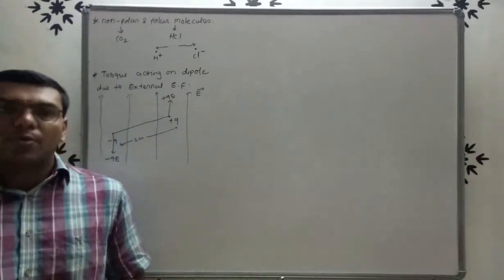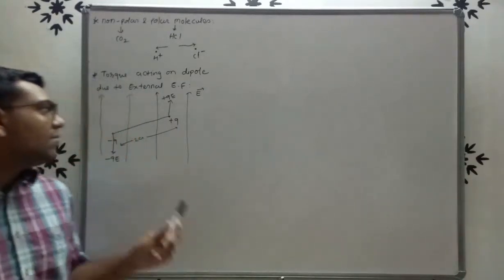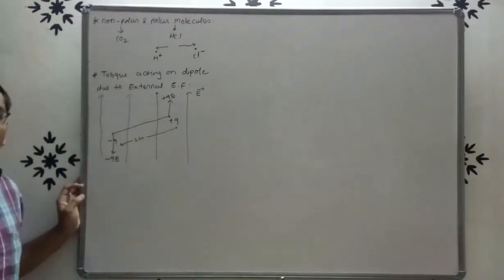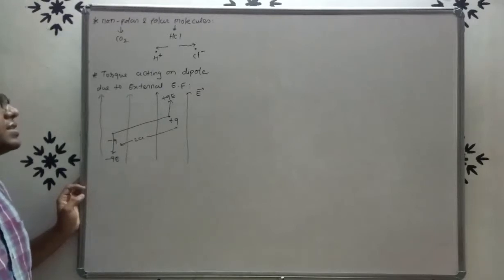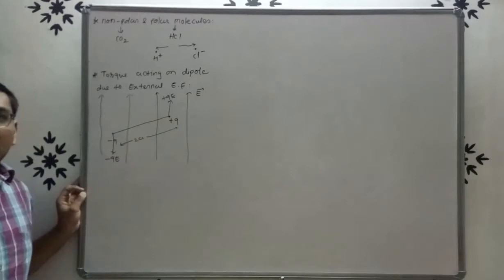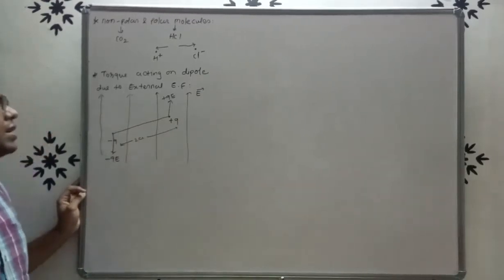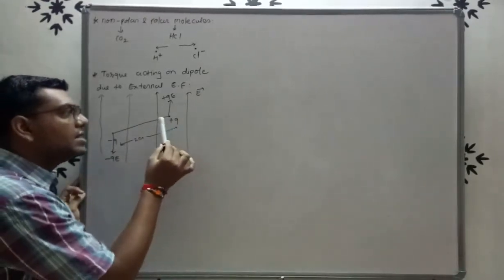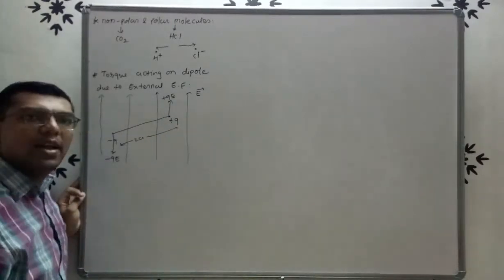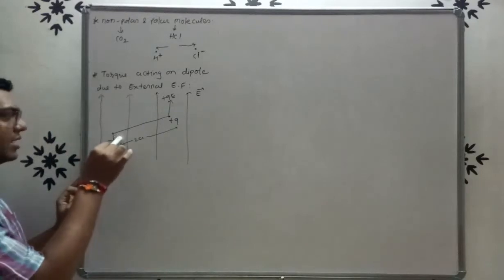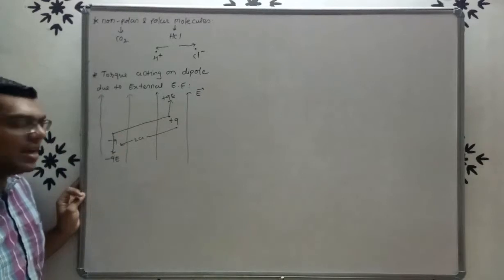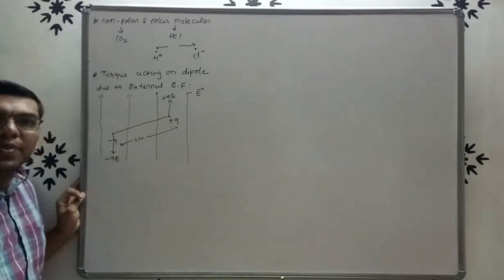You have to write this like this. First of all, you have to draw the figure. Here this is the uniform external electric field. Here we placed an electric dipole in a uniform external electric field.